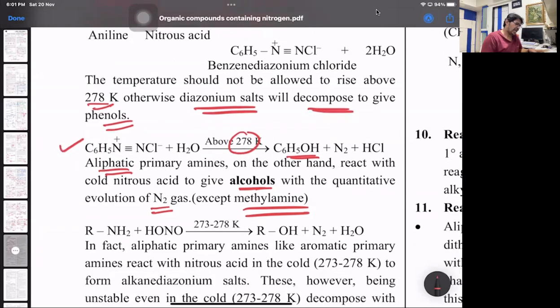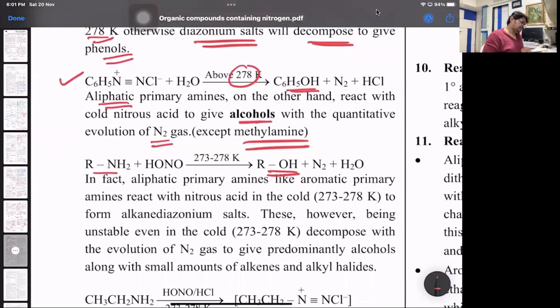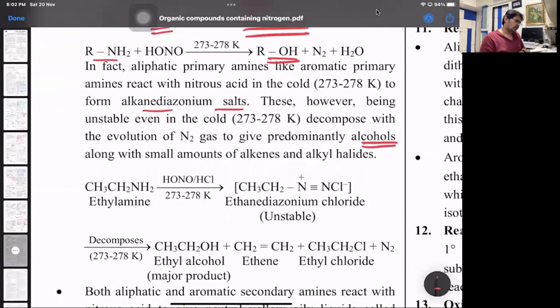So an aliphatic amine will give you the respective alcohol, a direct conversion from amines to alcohols. Aliphatic amines, like aromatic ones, react to form a diazonium salt, which on heating gives alcohol. Along with this, it also gives a small amount of alkene and alkyl halides. The main product formed is ethanol. That's the major product.